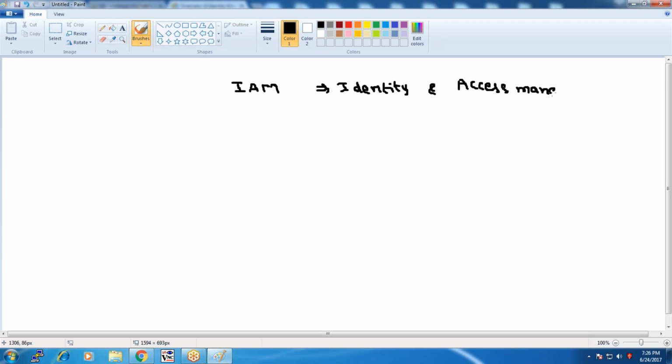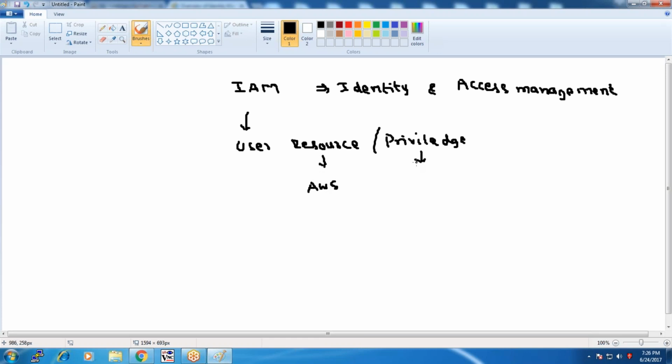IAM stands for Identity and Access Management, which is nothing but users, resource and privilege control services. What are all the credentials that need to be given to the user in terms of resources? Here the resources associated with these Amazon resources such as S3, EC2, Glacier, like associated resources of Amazon Web Services, and privileges, what sort of activity the user can perform on those resources. We can set it using a service called IAM.